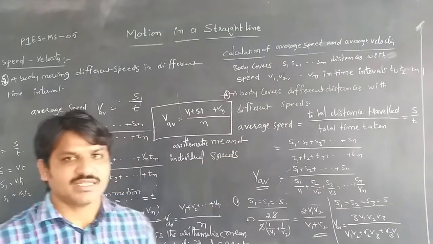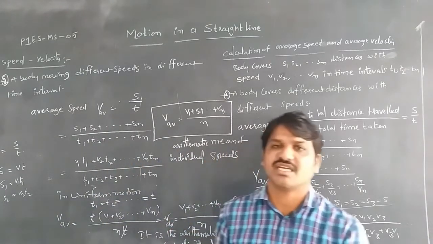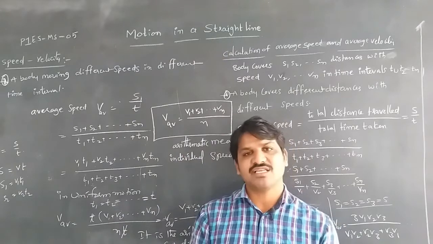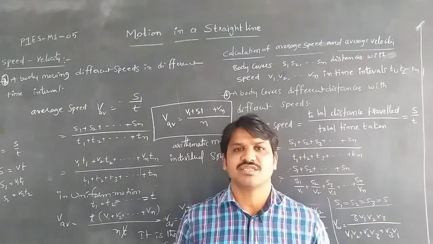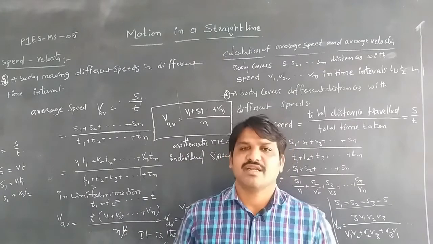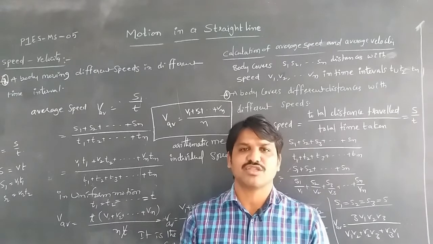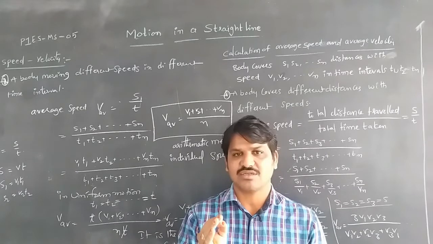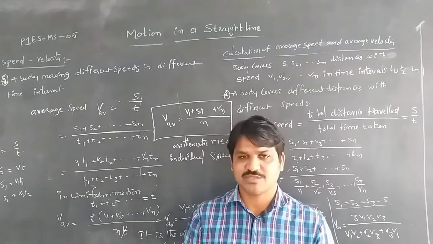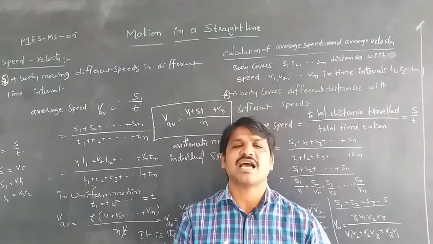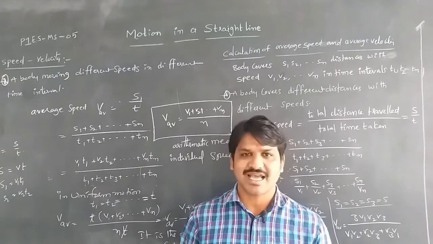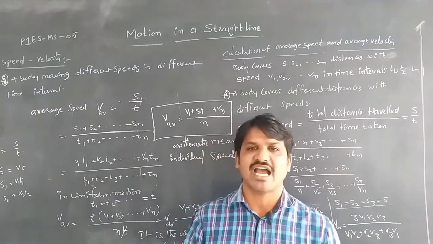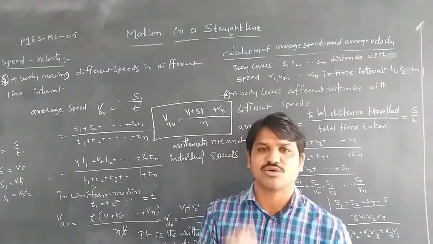Once again, we discussed average velocity and instantaneous velocity. Average velocity is equal to average speed whenever a body is moving along a straight line without changing its direction. Until it changes its direction, the average velocity is equal to the average speed. In other cases, average velocity is always less than the average speed. That's why we wrote earlier that average velocity by average speed is less than or equal to 1.